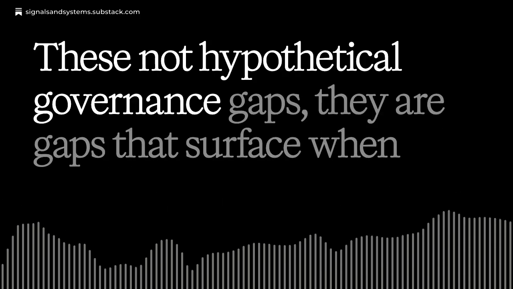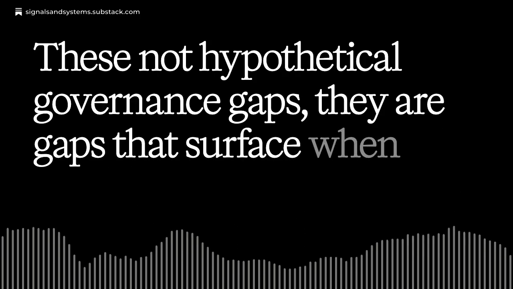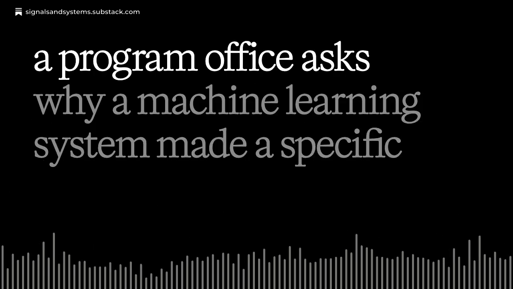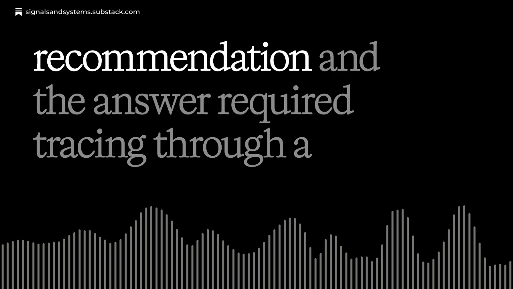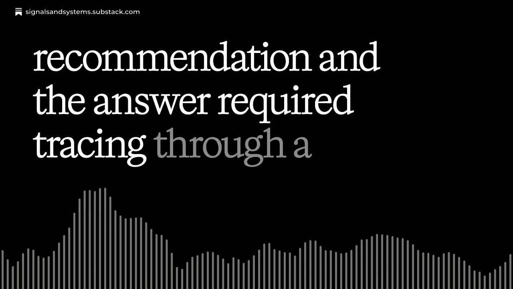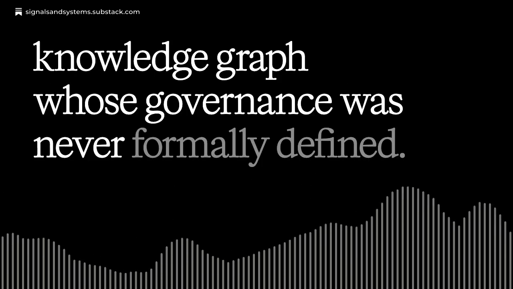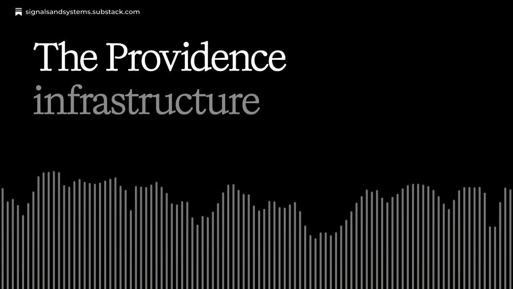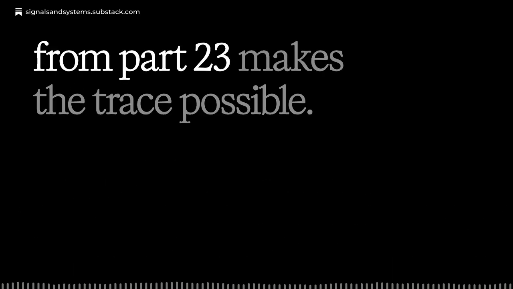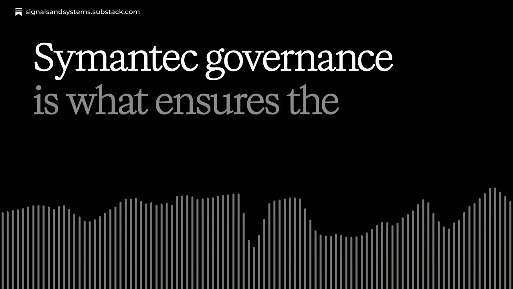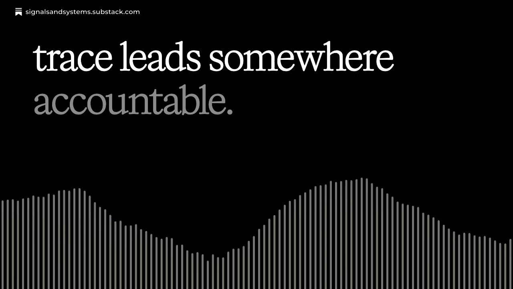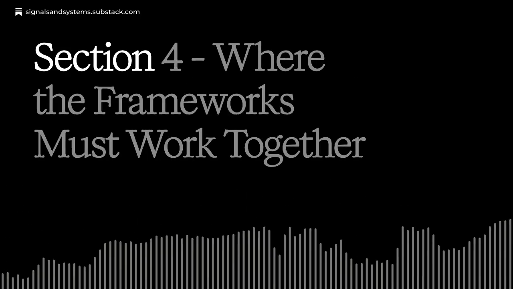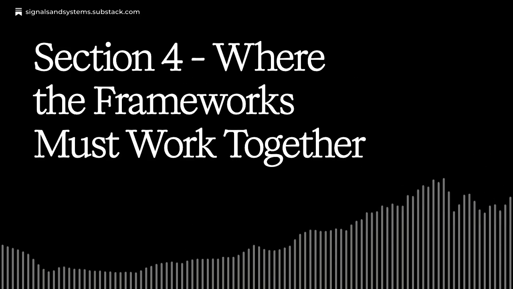These are not hypothetical governance gaps. They are the gaps that surface when a program office asks why a machine learning system made a specific recommendation, and the answer required tracing through a knowledge graph whose governance was never formally defined. The provenance infrastructure from Part 23 makes the trace possible. Semantic governance is what ensures the trace leads somewhere accountable. Section 4, where the frameworks must work together.